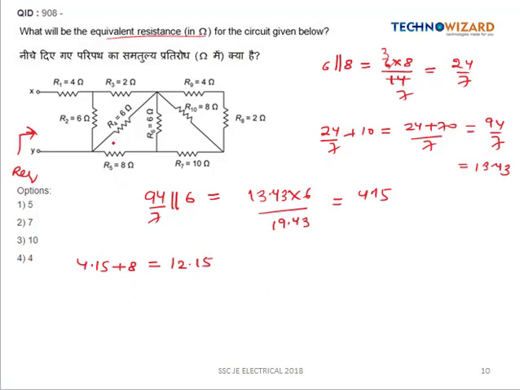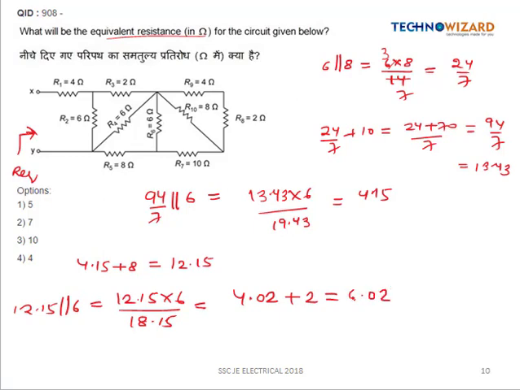Now this 12.15 is connected in parallel with 6 ohm, so this is equal to 12.15 into 6 divided by 18.15, which is equal to 4.02, connected in series with this 2 ohm, which gives 6.02.